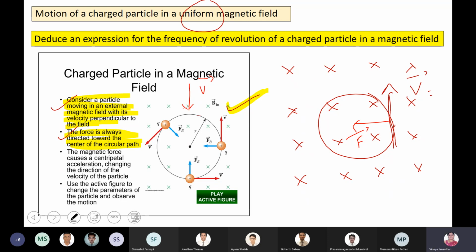This is complete, boys. Consider the charged particle. Direction changes, yes. Speed will increase only in case of an electric field.